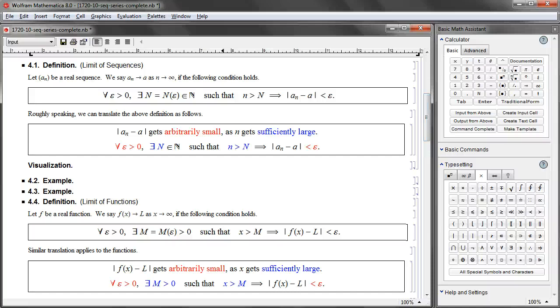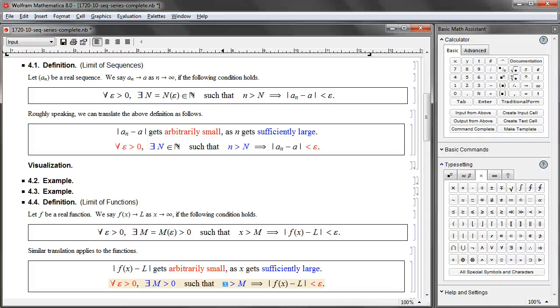Instead of a_n and a, we are selecting f(x) and L because it's functions. And then, instead of capital N, we are selecting capital M. Instead of small n, we are selecting x. So far, not much difference. The only difference is this one.